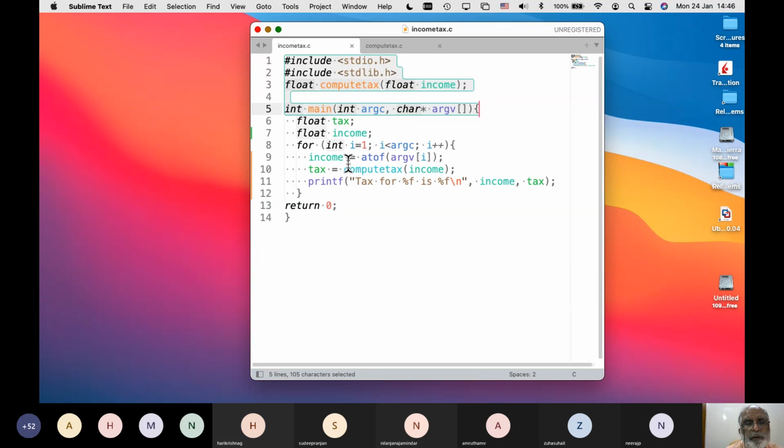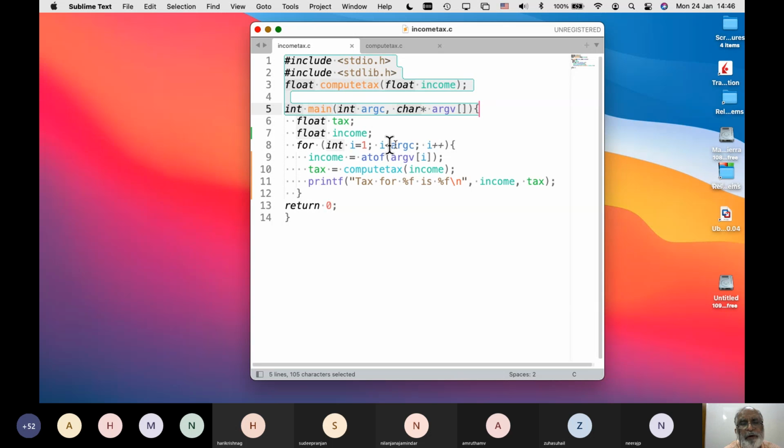Yes, sir. So I'm calling main, and my arguments would be the number of incomes, and for each given income, I would like to compute the tax. So I'm defining a variable tax, which I'll use to basically store the value the function returns. Income is the one that I'll read from the command line.